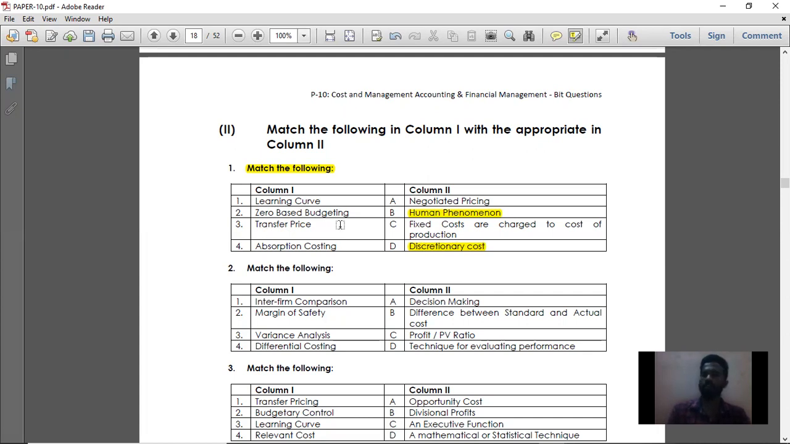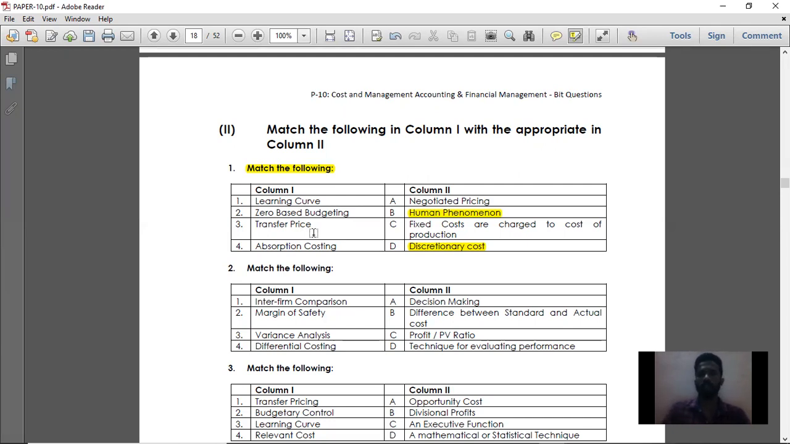Next, transfer price. Marginal cost plus margin can be the transfer price. What is transfer price? Transfer price is the price for a particular raw material or goods which has been transferred to an internal department. Instead of selling it in the outside market, a department transfers the products it produces to another department of the same company. The price of that transfer is called transfer price.